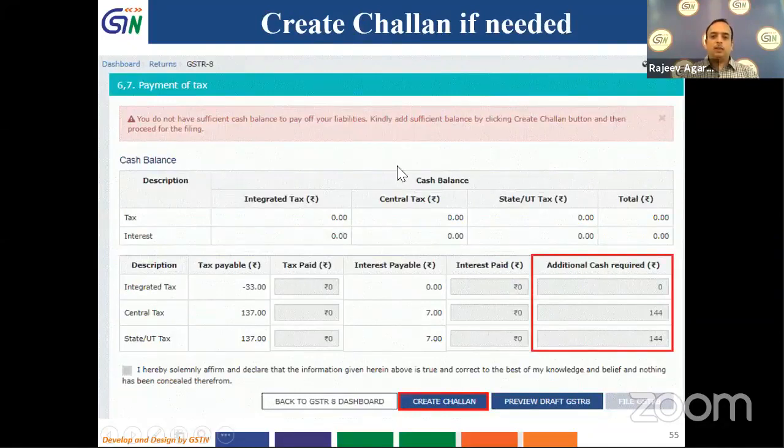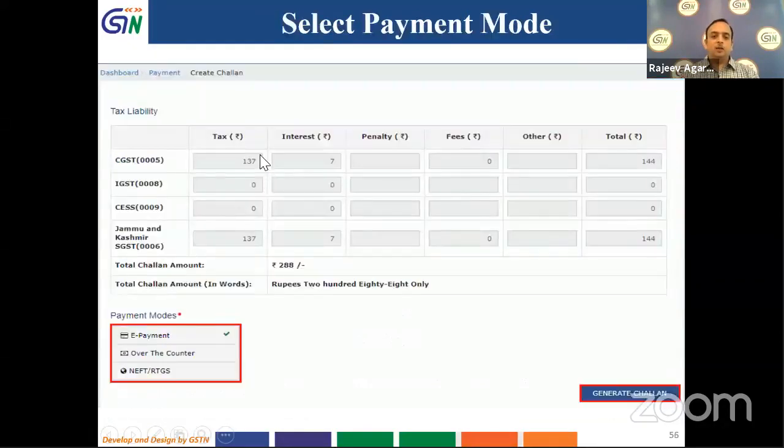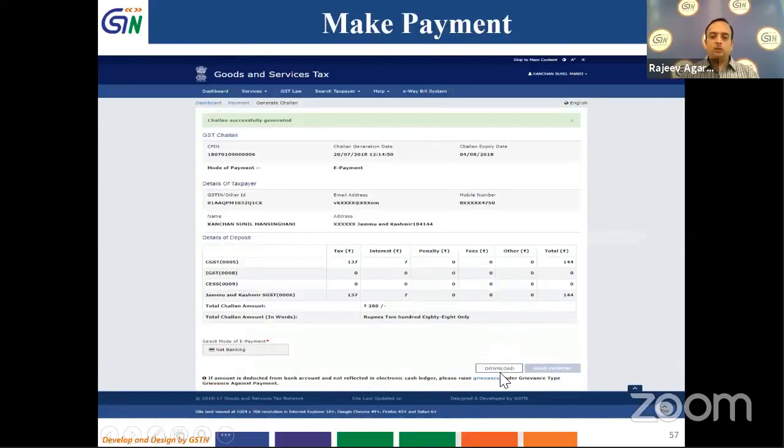It will take me to the challan page. If you see, the details are pre-filled. I had to pay 137 rupees as CGST and 7 rupees of interest. So that is pre-filled. I will select the mode of payment and generate the challan. I can download this challan and go further to make the payment.